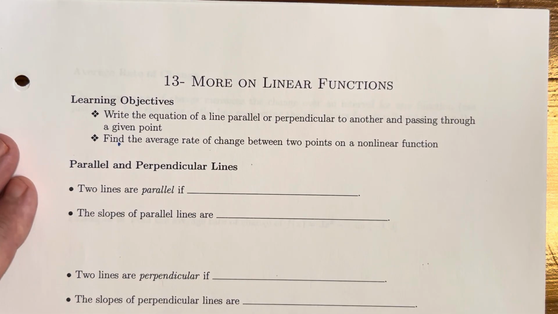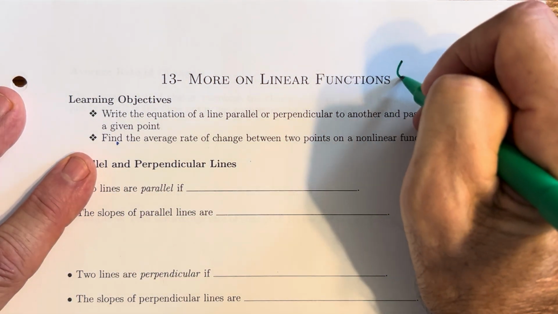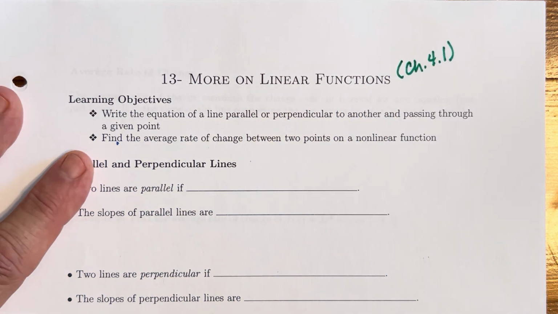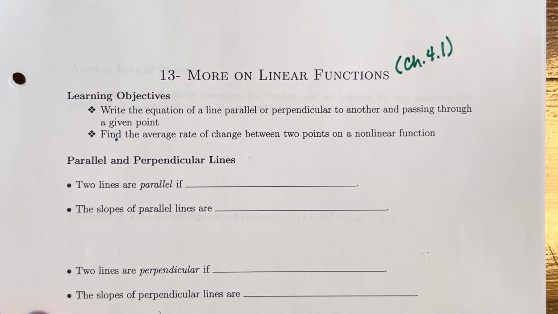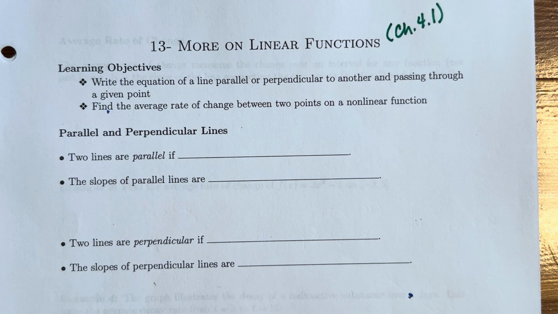All right, here's the lesson for today. Section number 13. So, wrap up part 2, a very short part, of these linear functions. In your textbook, this is chapter 4, section 1, if you want to read for some additional examples and some more practice problems. The objectives here are a short list, right?